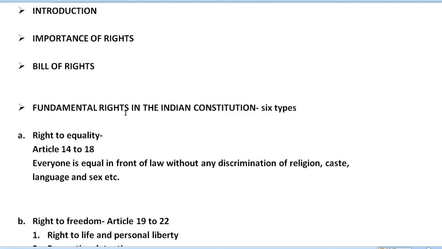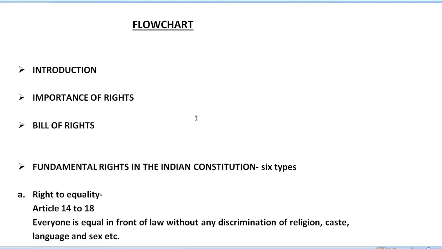Next we have the fundamental rights in the Indian Constitution. If we see what kind of fundamental rights are mentioned in the Indian Constitution, of course we have a total of 6 types of fundamental rights. We are part of this society. As citizens of this country, we enjoy these 6 fundamental rights. So let's see what the various types are.